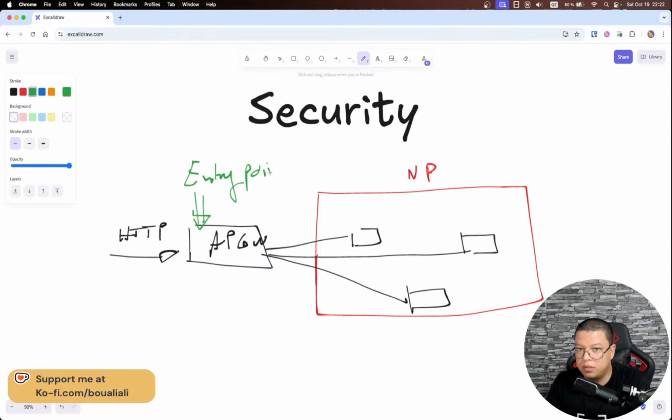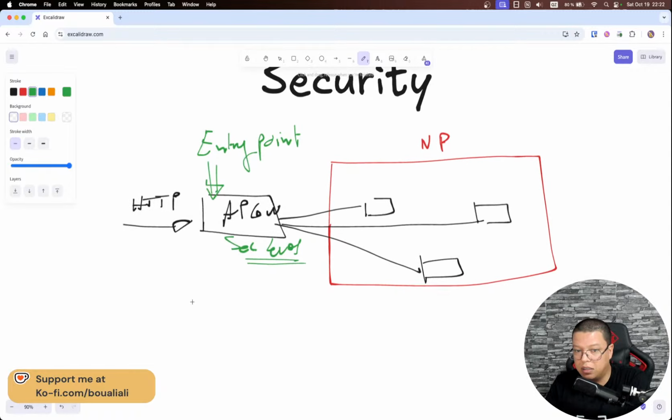So the first thing that I need to think about is to have a security level in here. It will be the first line of defense of my application. Whether using Keycloak, a classic or custom implementation of security, OAuth 2, Auth0, Okta, and so forth, we don't really care about this one.